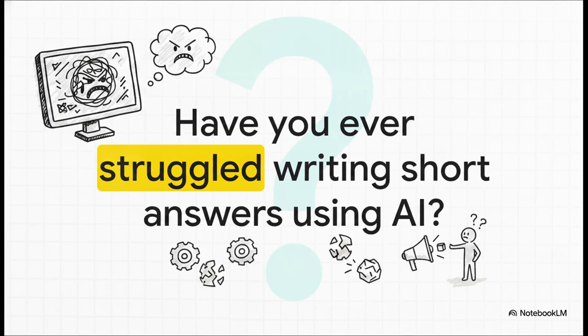So, have you ever stared blankly at your screen, totally frustrated after asking an AI for help with a discussion post or a short answer? And what do you get back? Something that's just surprisingly short, completely inconsistent, or honestly, a disorganized mess. You feed it this incredibly thoughtful question, and it spits back one or two generic sentences that wouldn't even pass a middle school pop quiz.